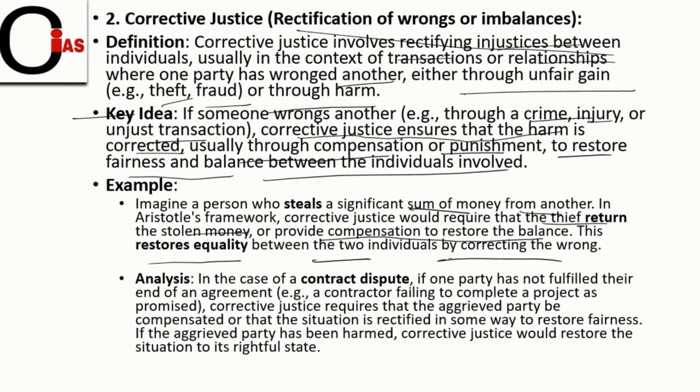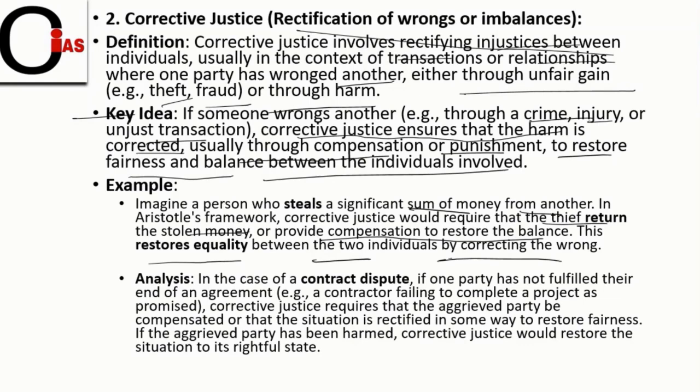So the person who has stolen the money from another should return it or provide compensation. Then only will it ensure fairness or balance between the two individuals.